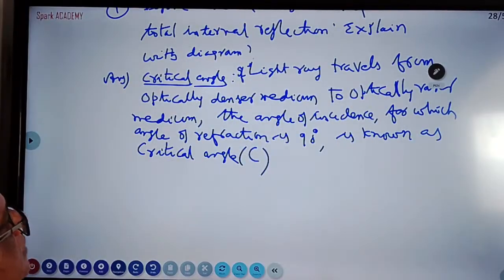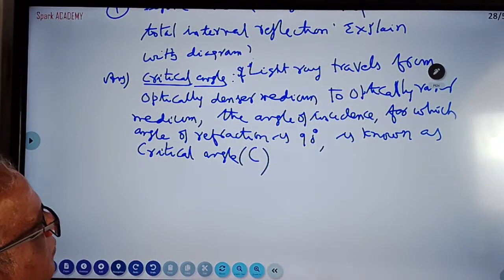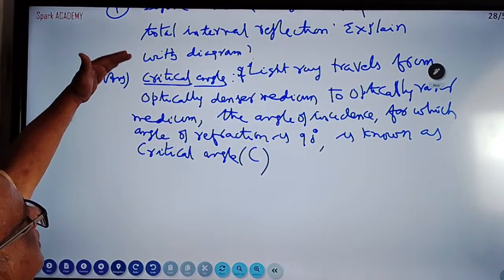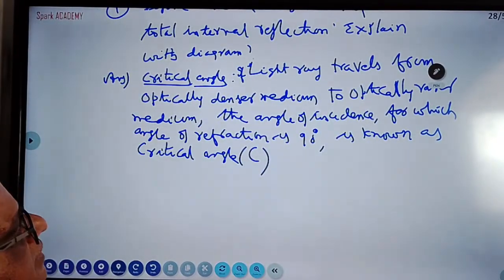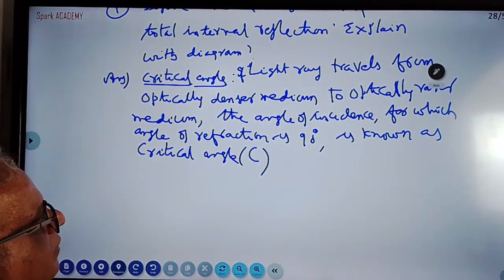So if a light ray travels from an optically denser medium to, you know the question, no? Even if you don't remember the question, no problem. See the definition: a light ray travels from an optically denser medium to an optically rarer medium.